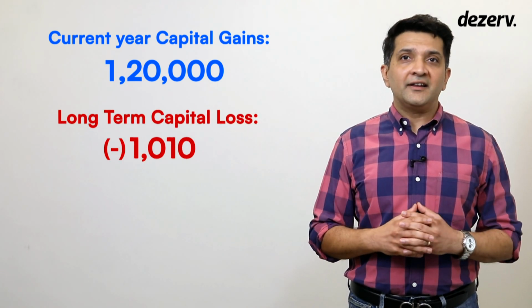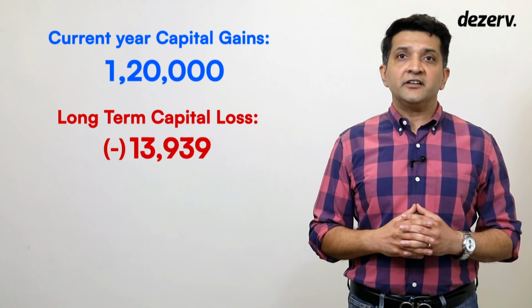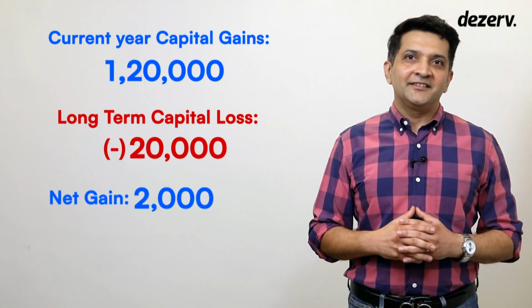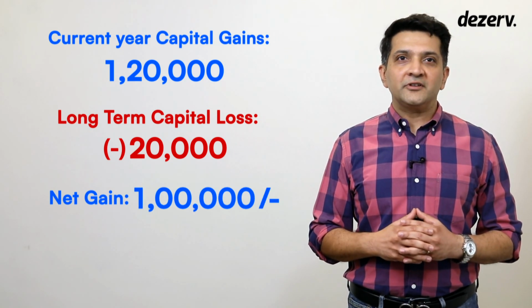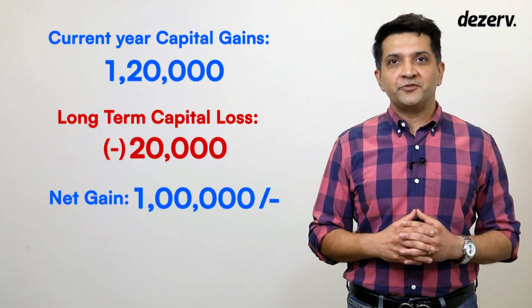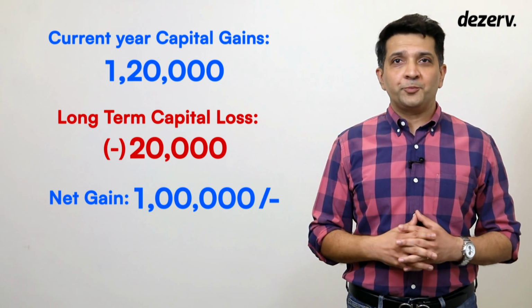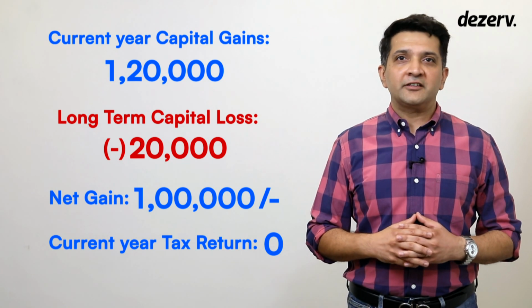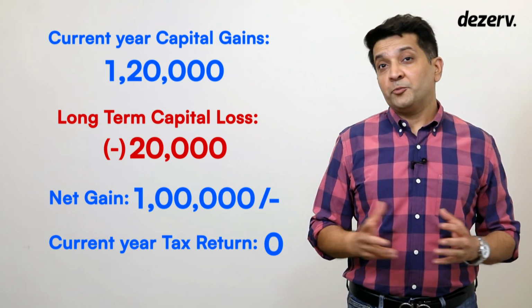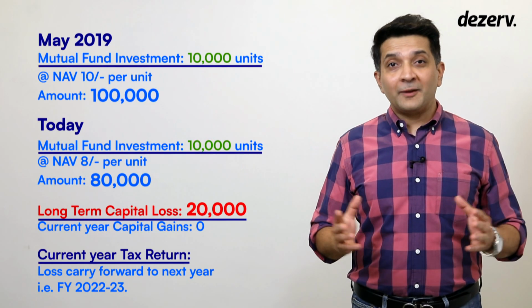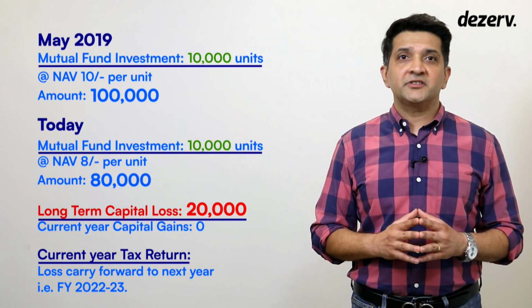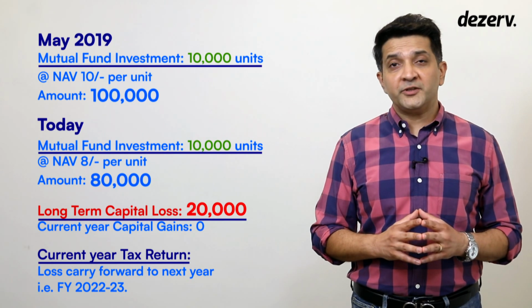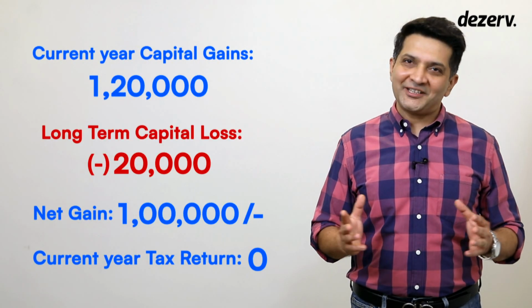Now against that gain of 1,20,000 rupees, she can set off the earlier loss of Rs 20,000. Thereby, her net gain gets reduced to 1 lakh rupees. Since long-term capital gains on listed shares and equity-oriented mutual funds are taxable only in excess of 1 lakh rupees, this entire gain of 1,20,000 rupees becomes effectively tax-free for Mrs. Y. Thus, depending on the facts of one's case, you can plan to sell your dud investments, book a loss, and then use that loss to reduce the gain that you can book on your good investments and reduce the tax liability on those gains.